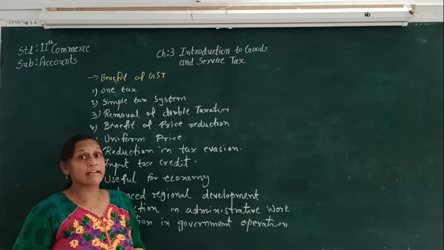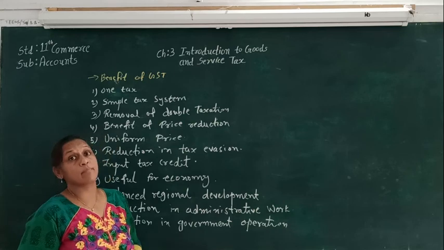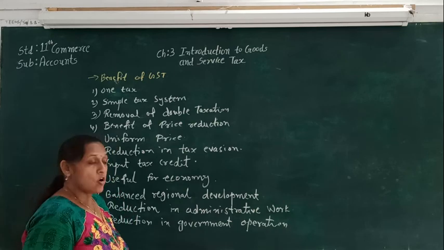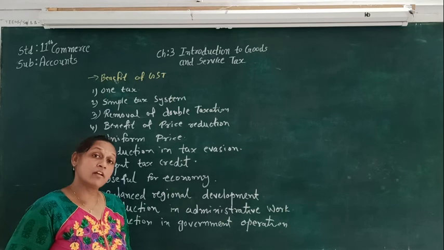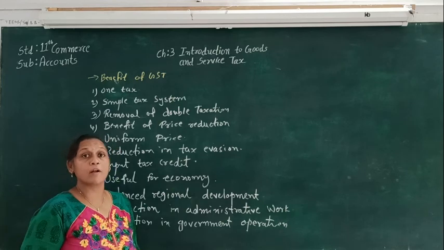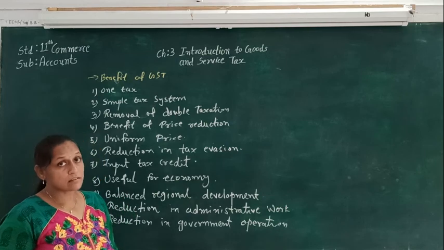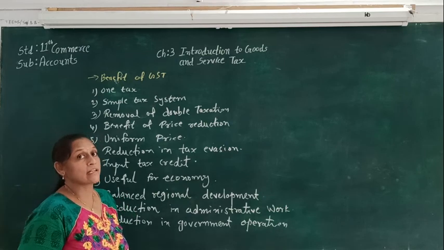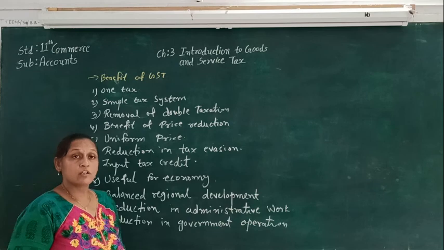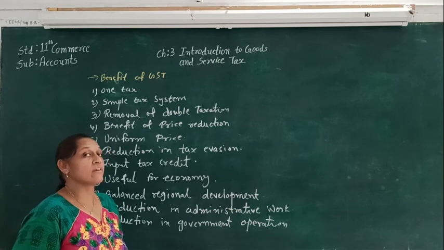For all the taxes, different people were working for the operation of the different taxes. Instead of that, only one office, one council and one tax act was introduced, and that was very helpful to the government for the operation of tax.